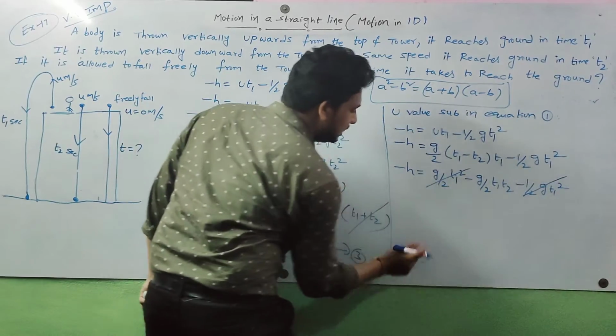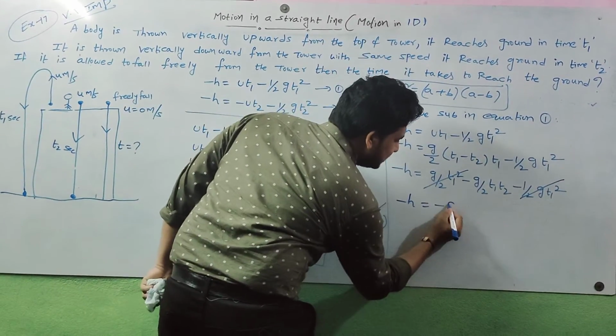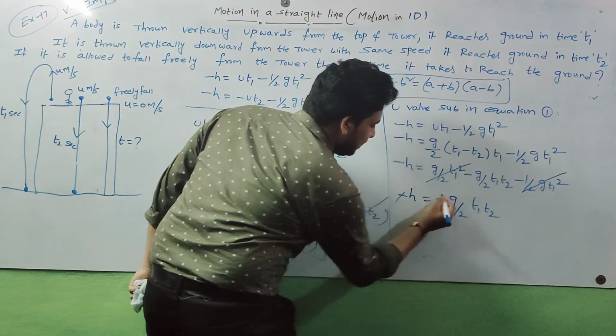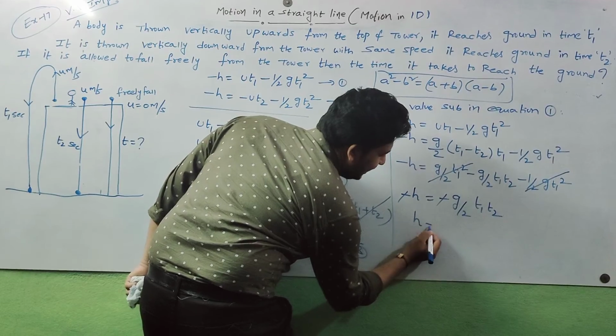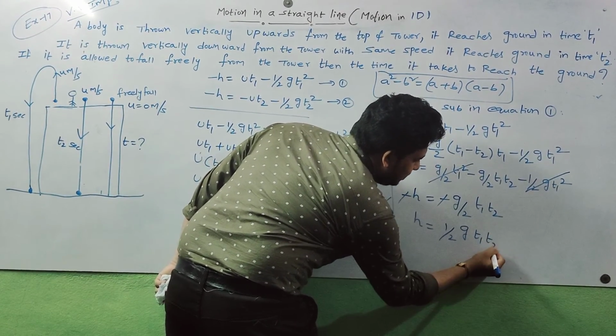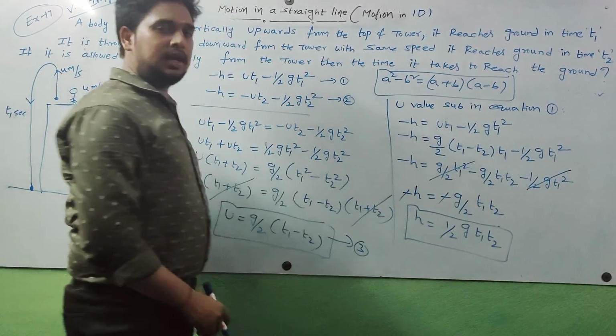What we got finally: minus h is equal to minus g by 2 into t1 into t2. Here the minus is going to be cancelled. What we got: h is equal to 1 by 2 into g into t1 into t2. Half g t1 t2 we got. So this is